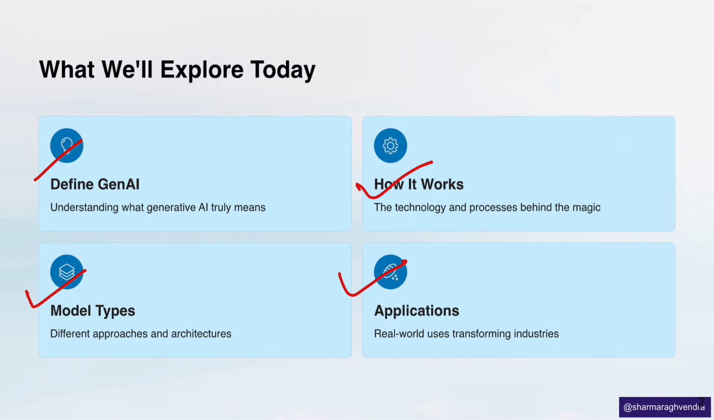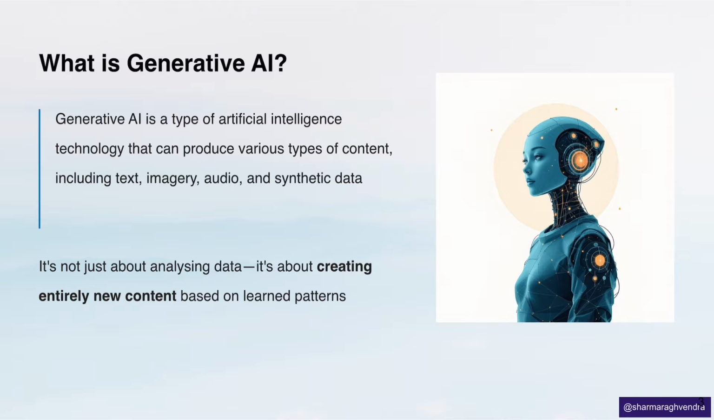But let's not get swept away with all that yet. Let's start from the very basics. The meaning of generative AI. Generative AI is a type of artificial intelligence that can create new content including text, images, audio, or even synthetic data, unlike traditional AI, which focuses on analyzing data and finding patterns.